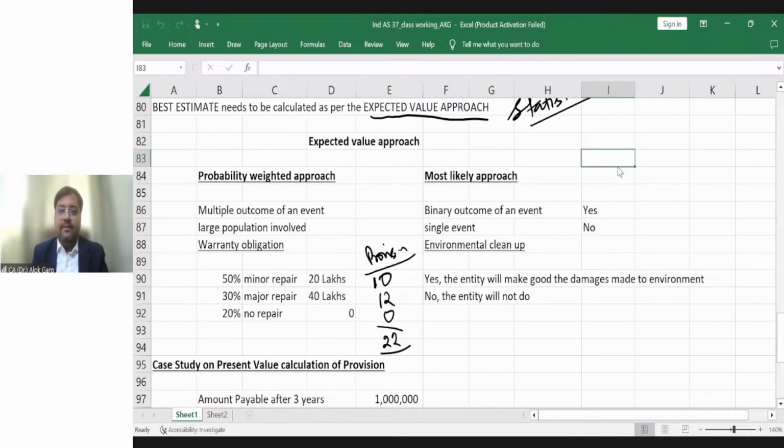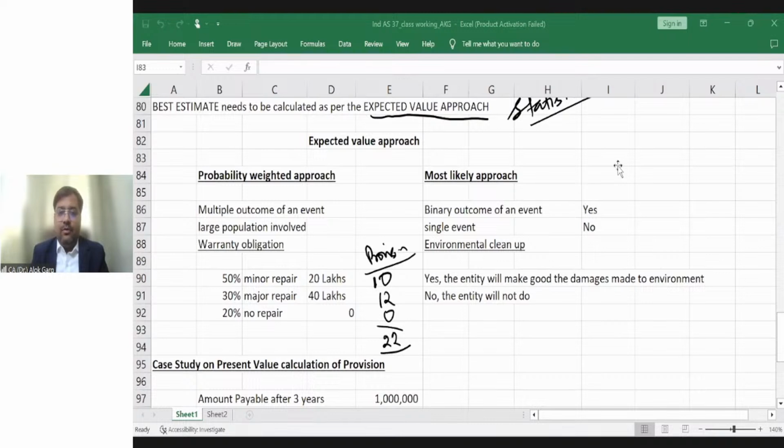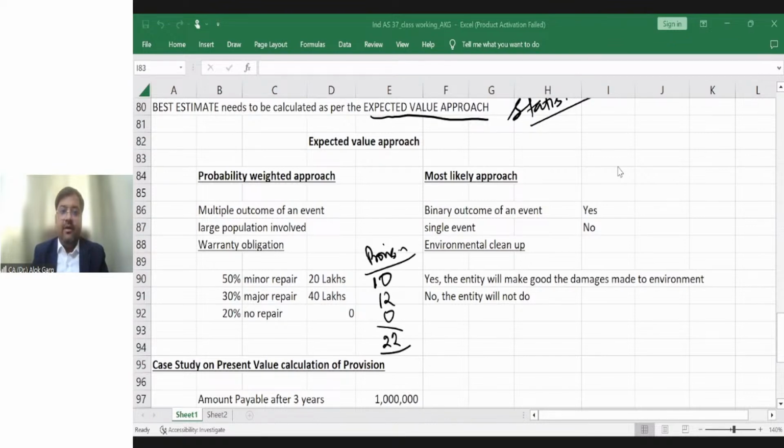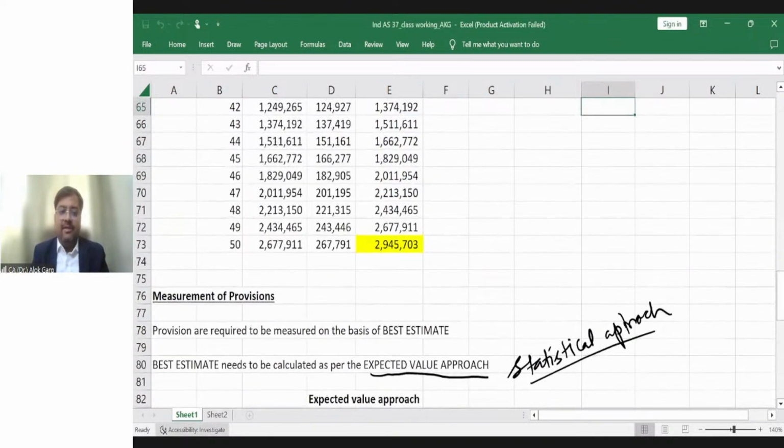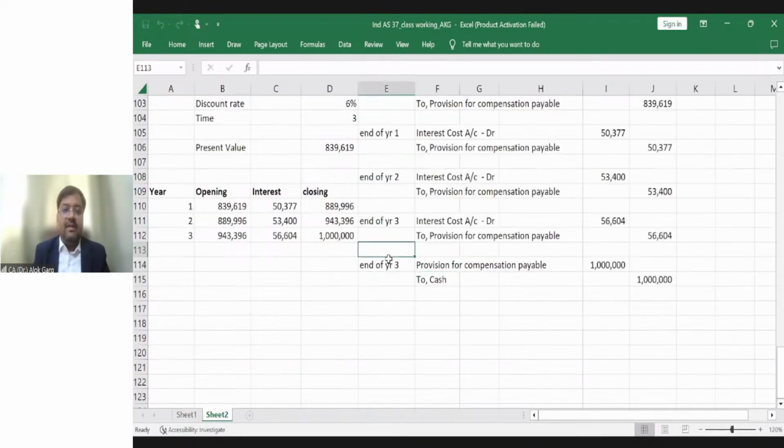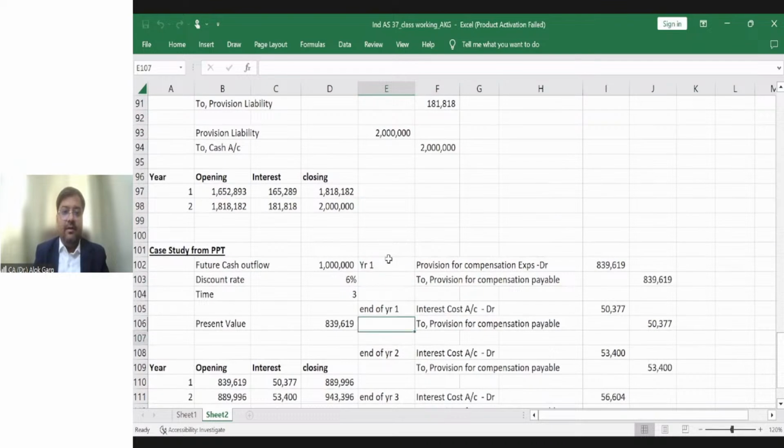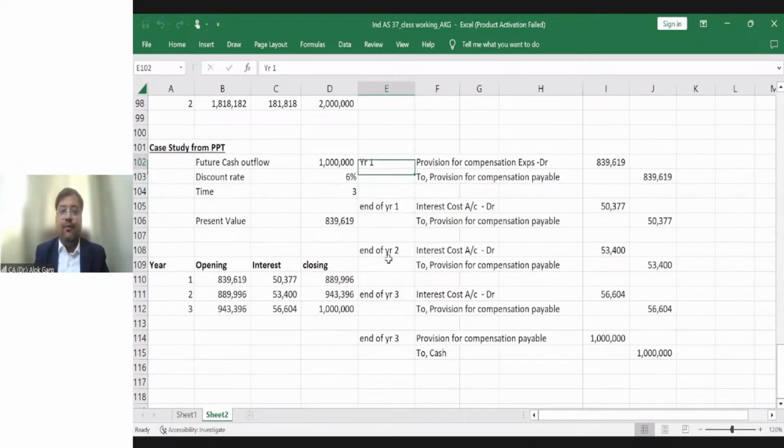Now let me show you the interest cost accounting entry also, which I have explained in the last class. In the last class, we discussed one case study that future cash outflow is 10 lakh rupees. Discount rate is 6%. Time is 3 years. We have created a present value. How to create a present value? 10 lakh divided by 1 plus 6% to the power 3, and 839,619 was the present value.